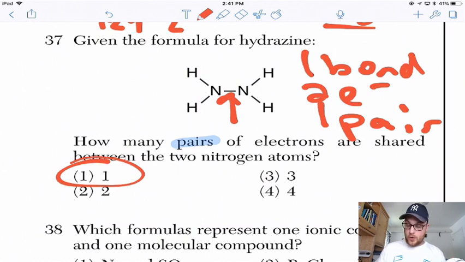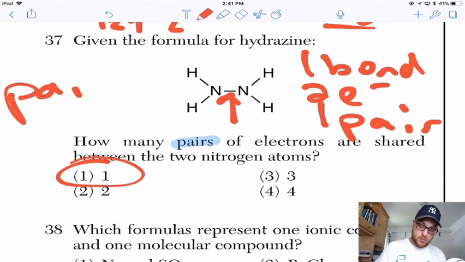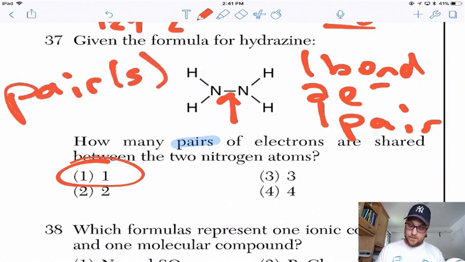It's interesting that they word it as how many pairs. You would think they would do this to kind of cover them. Interesting.